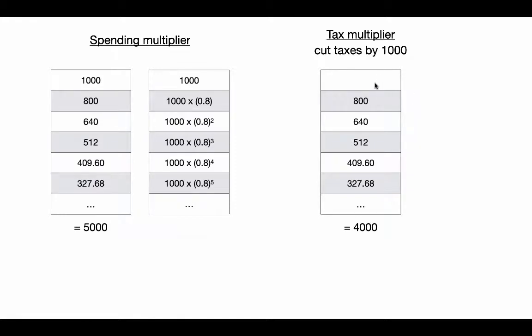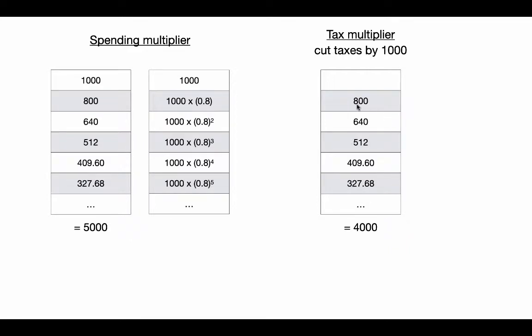So notice that if I cut your taxes by $1,000, I am raising your income by $1,000, and in terms of spending, what happens? Well, I spend MPC of that. So we're still assuming MPC of 0.8. So I don't spend 1,000, I spend 800. So that's why the first term in the series is now 800, and then we get the same spending effects that we got before.